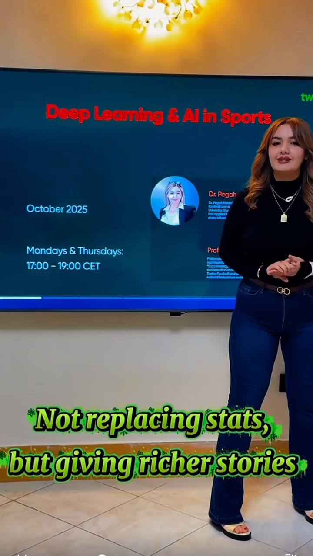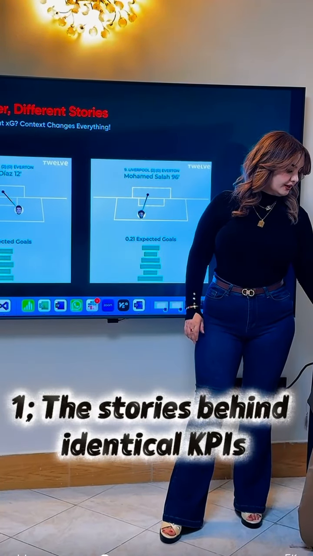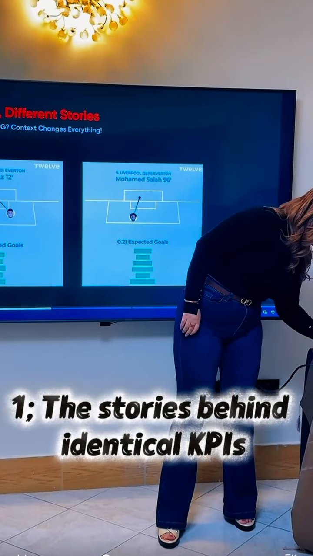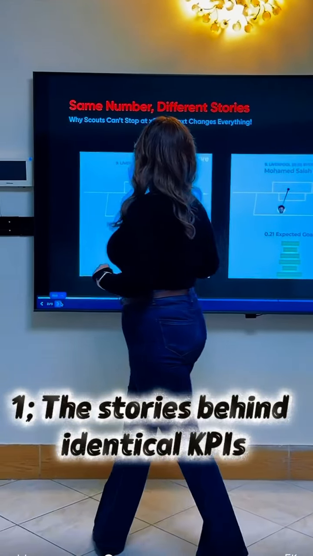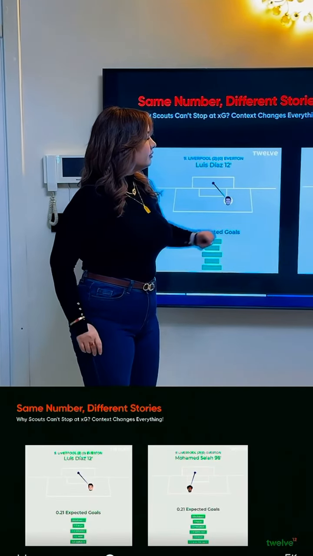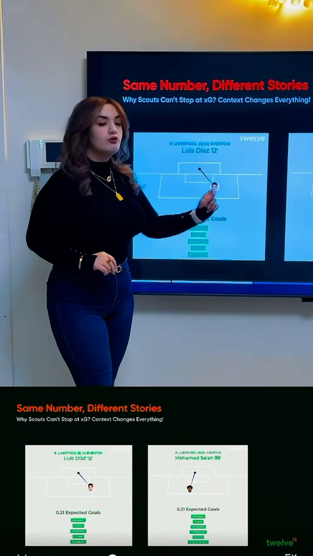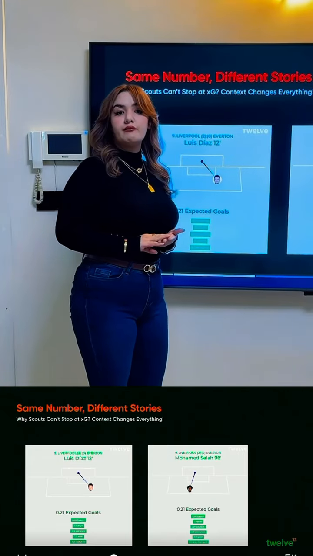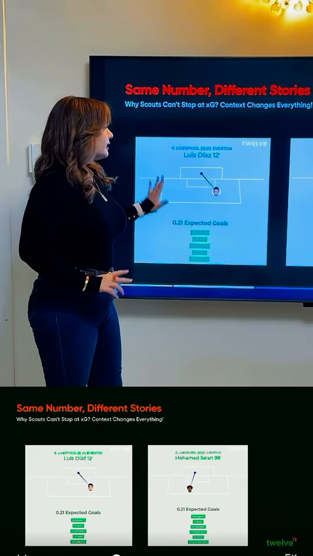My name is Pega, and let's have a look at two examples to better understand. So here are two shots, one from Luis Diaz and the other from Mohamed Salah. You can see both of them have been assigned an expected goal of 0.21 by one of the most accurate expected goal models. However, we are not stopping here.